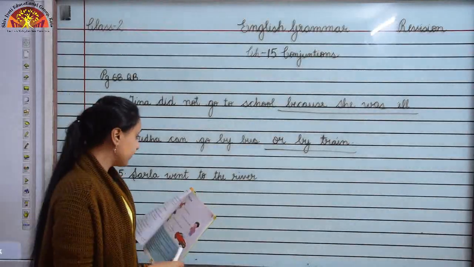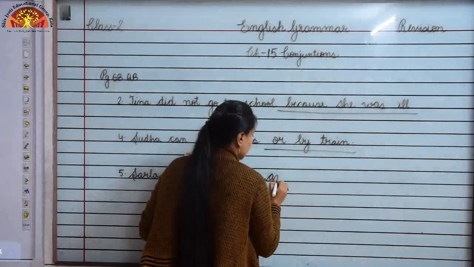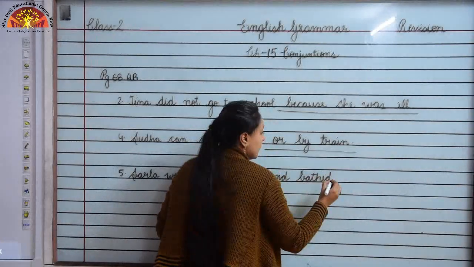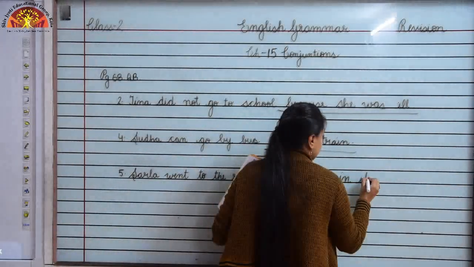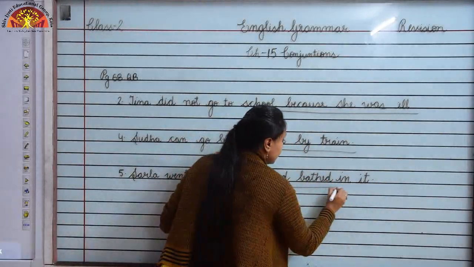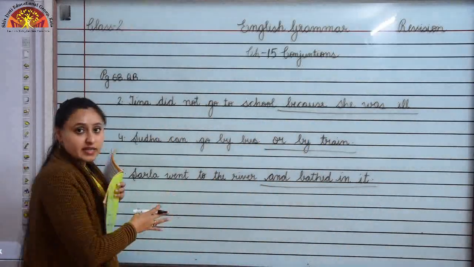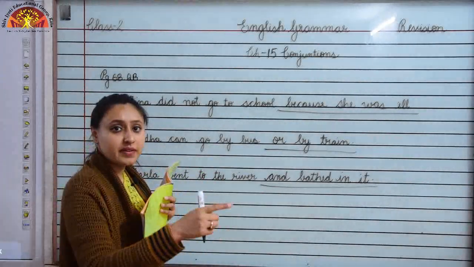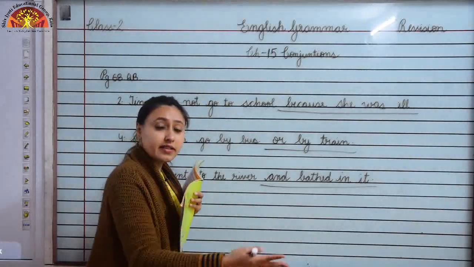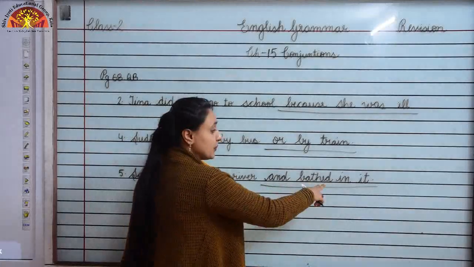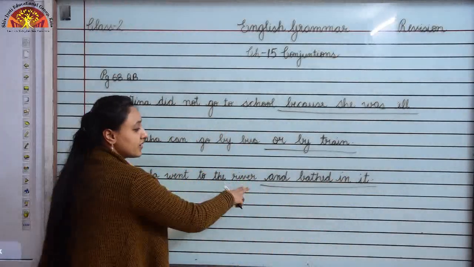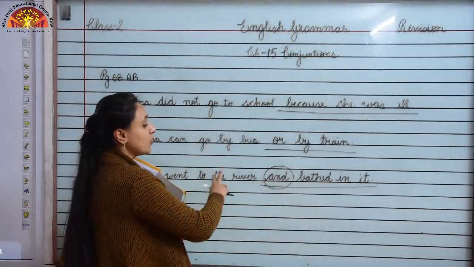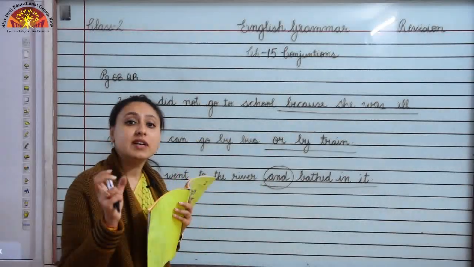Sarla went to the river and bathed in it. So children, look over here. Here both the sentences are of similar idea, of the same idea. Sarla went to the river. Why did she go to the river? So Sarla went to the river and there what did she do? She bathed in it. So Sarla went to the river and bathed in it. So here we have used the conjunction word and, because both the sentences are of similar idea.